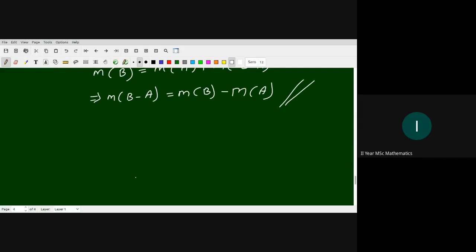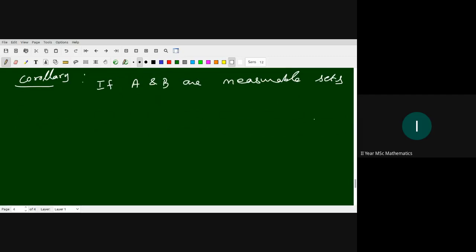This is for a general set, the next corollary. Suppose A, B are any two measurable sets. Right, suppose this is A, suppose this is B. Right? This A union B can be written as three sets.